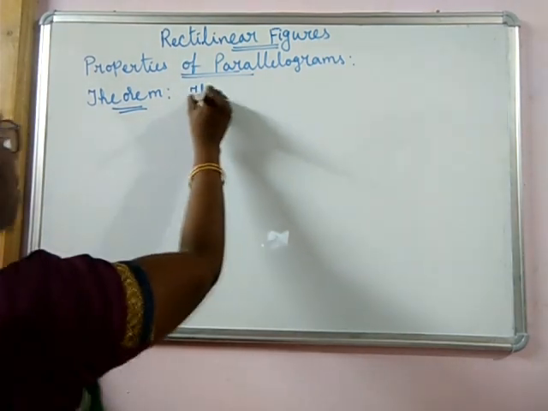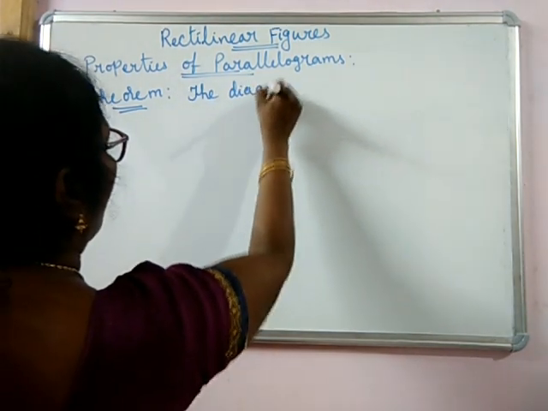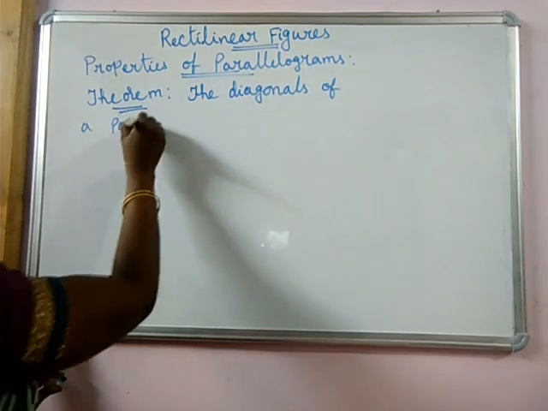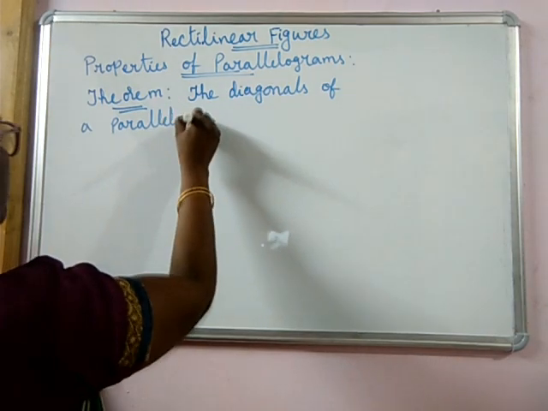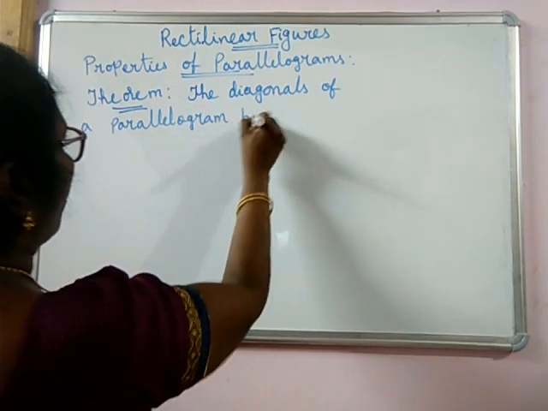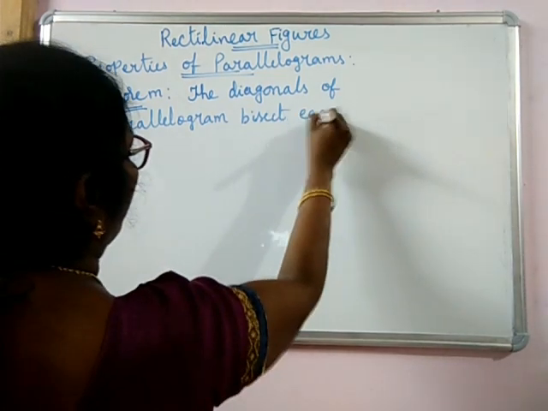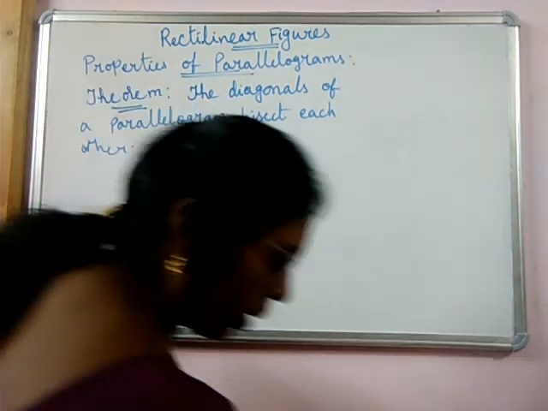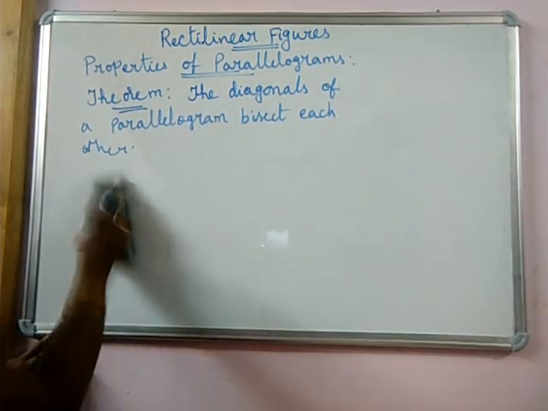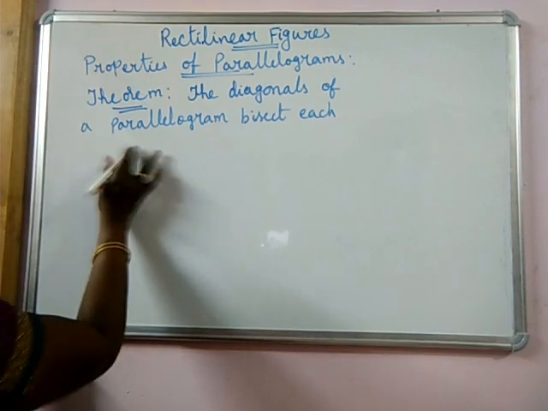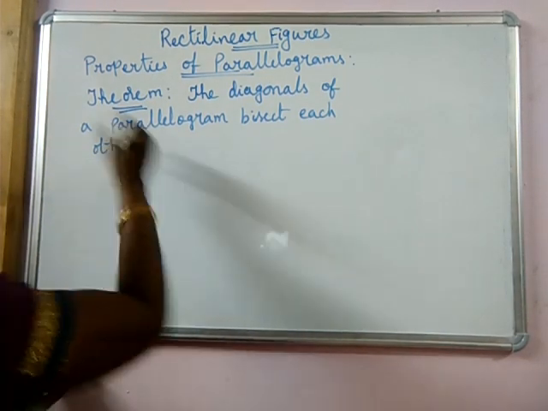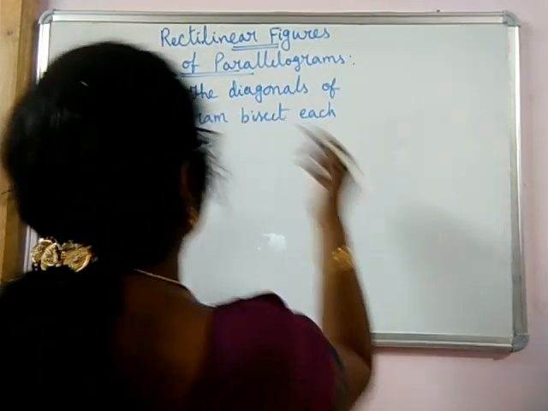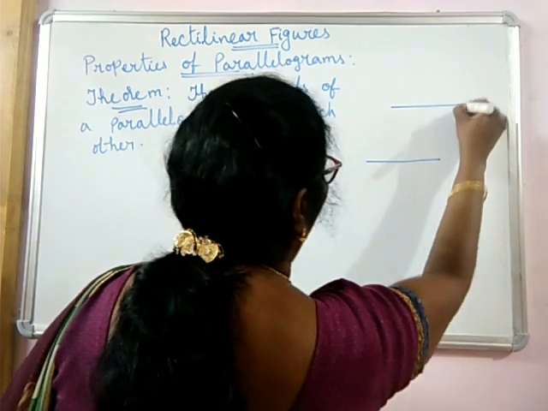The diagonals of a parallelogram bisect each other. The diagonals of a parallelogram bisect each other. That is the theorem. How to prove it? Let me explain to you.